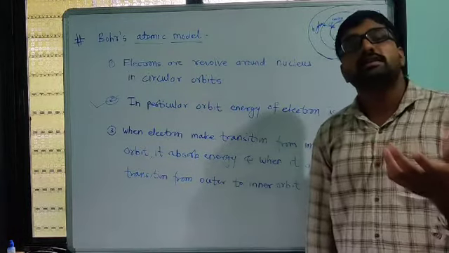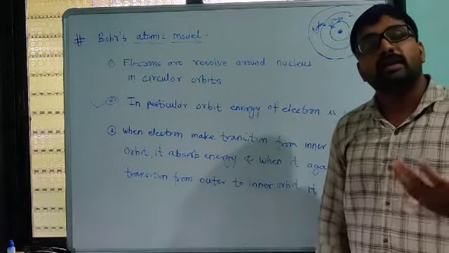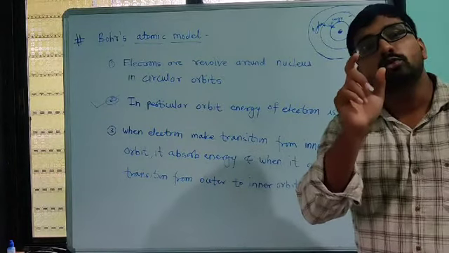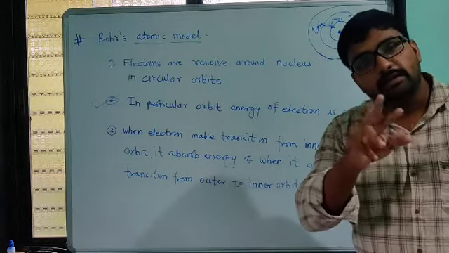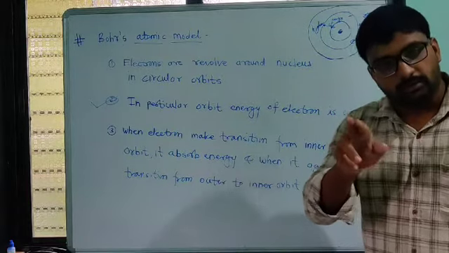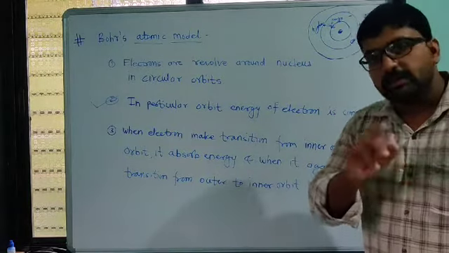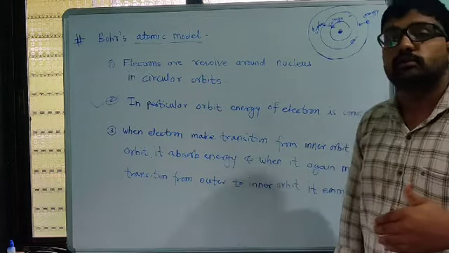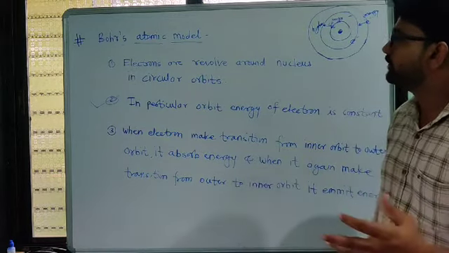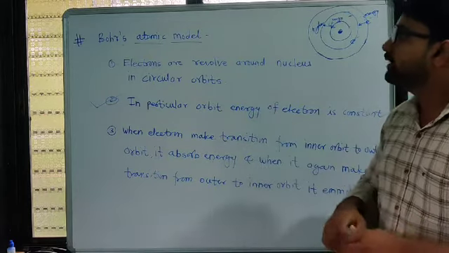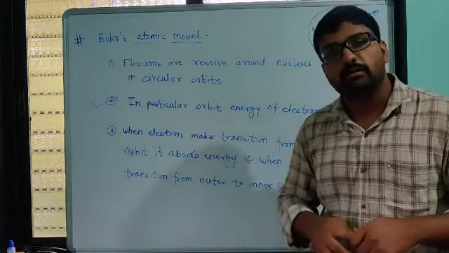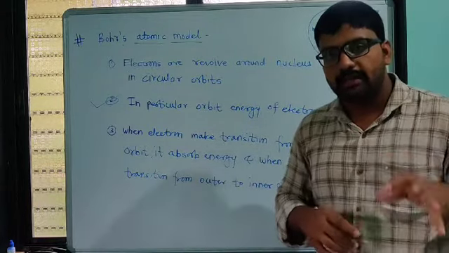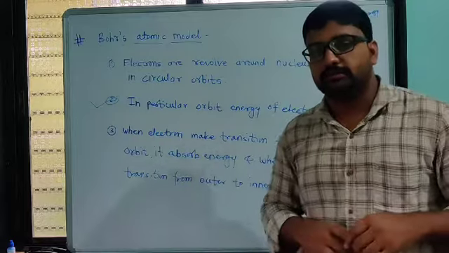How much energy it has to gain or lose depends on the difference between the energies of those two orbits where the transition takes place. So that is about Bohr's atomic model. Now we have to see the different parts of the atom and different particles.